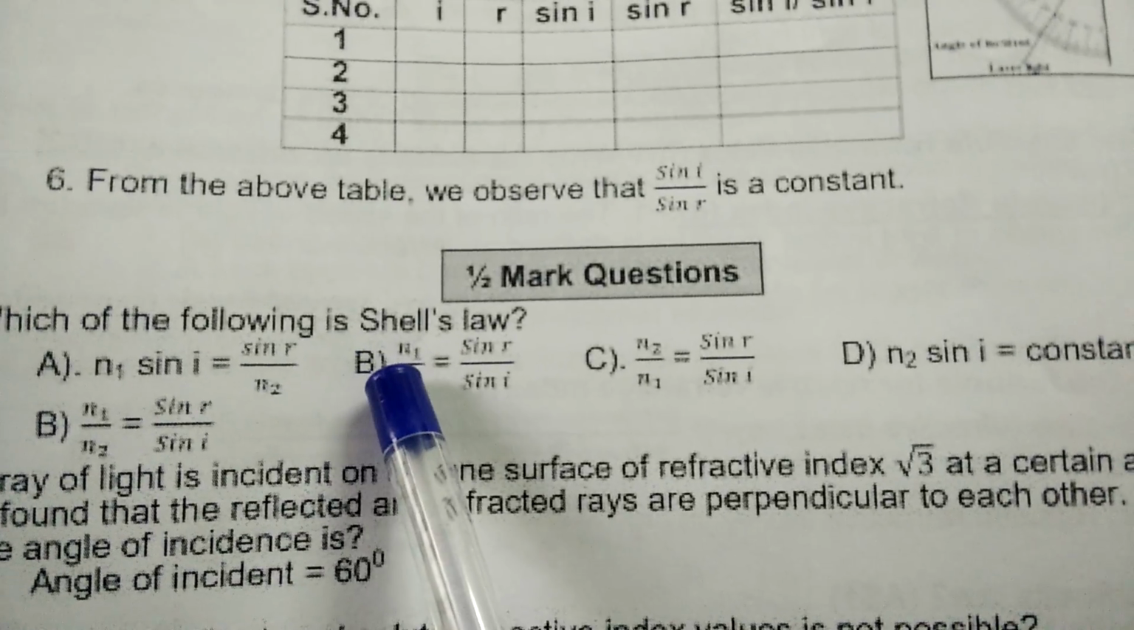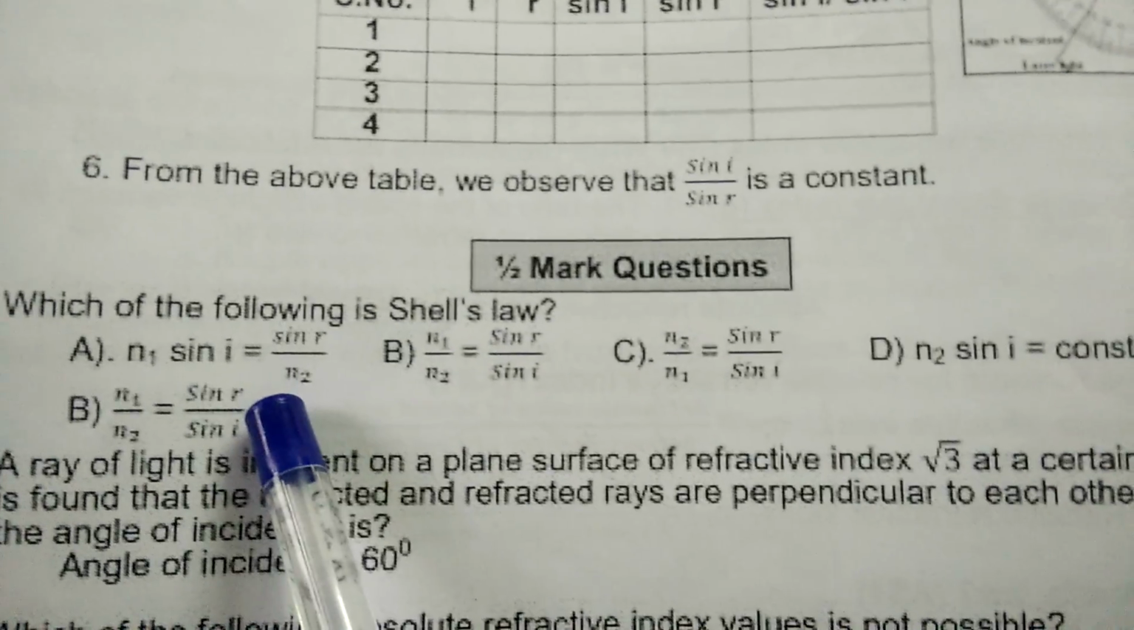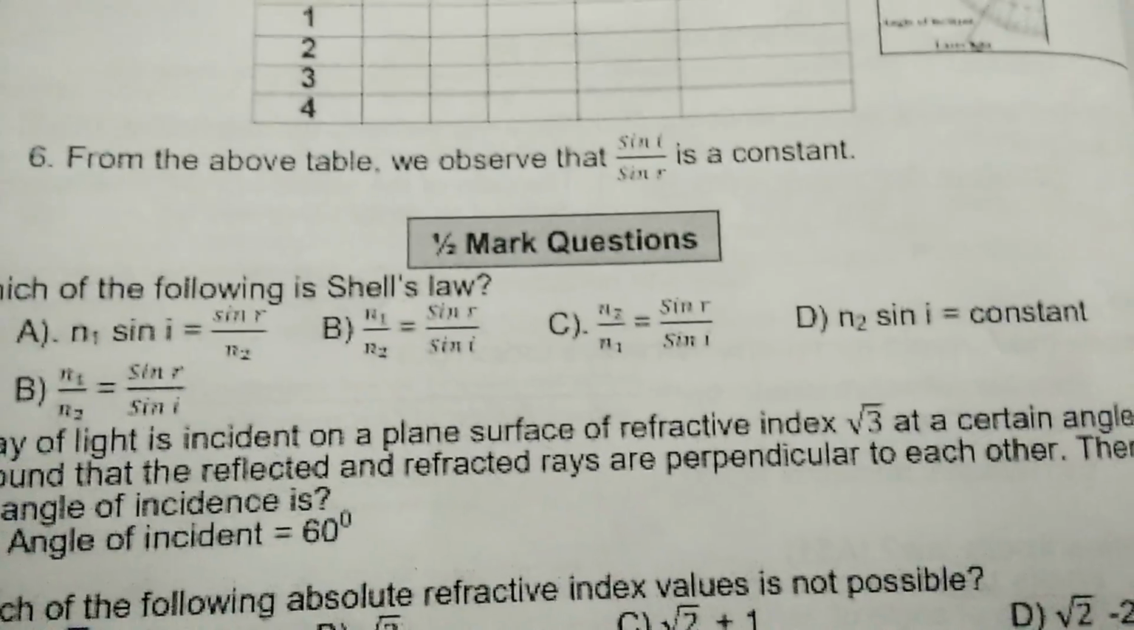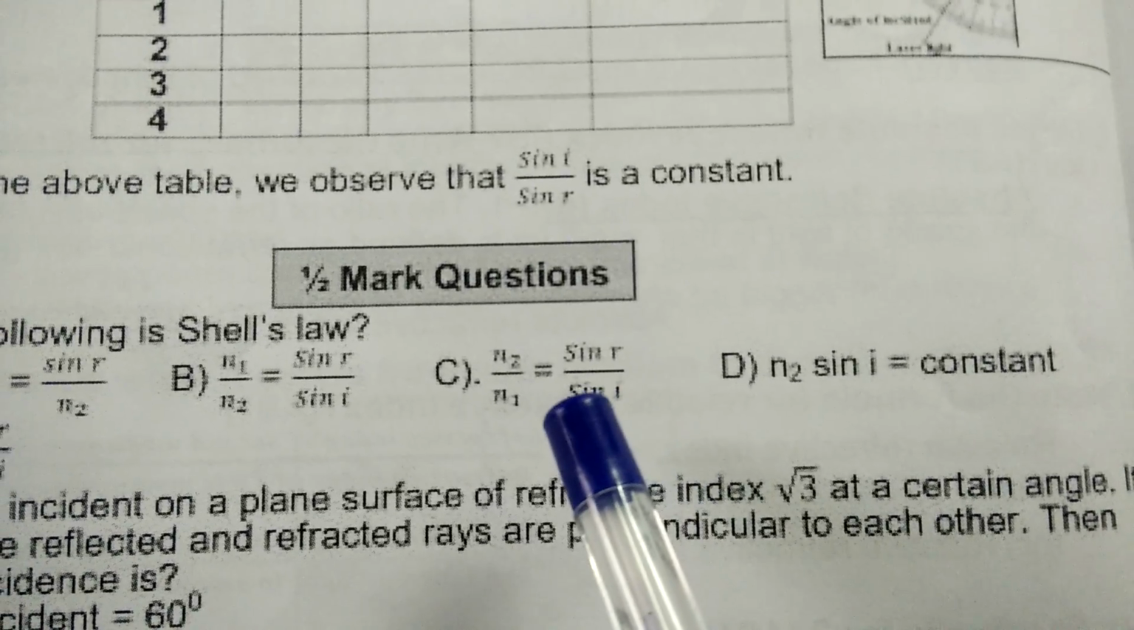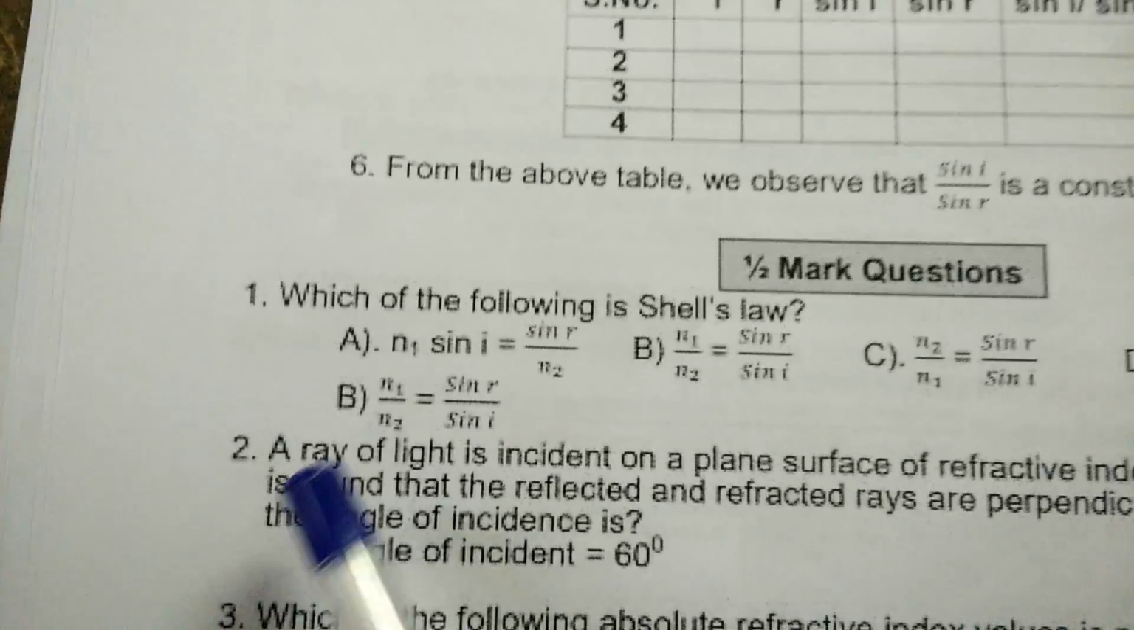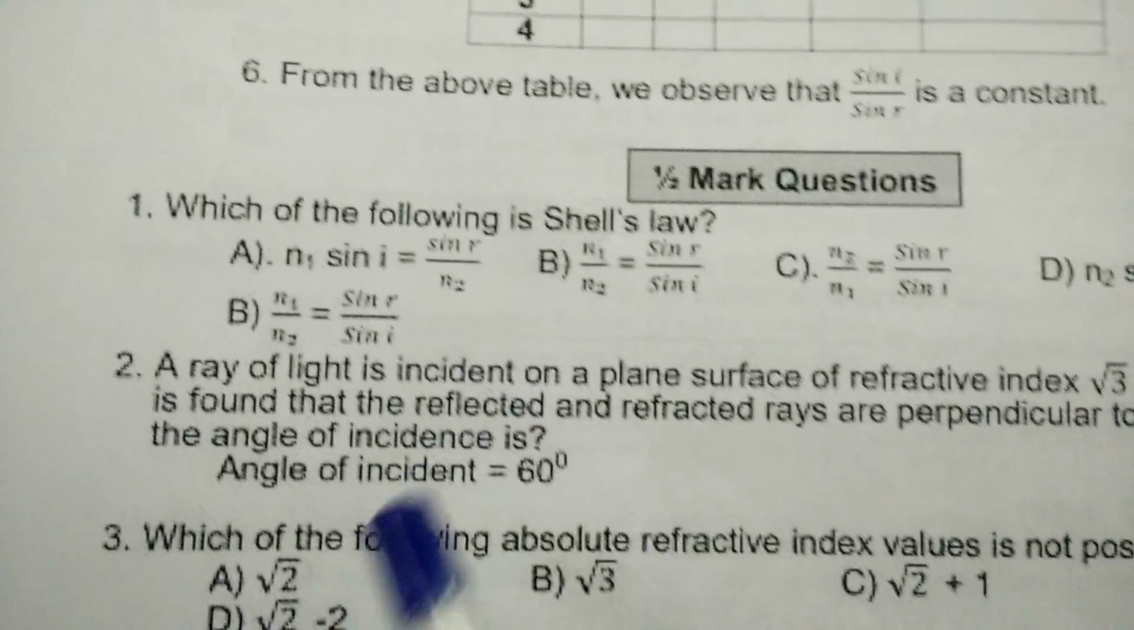Which of the following is Snell's law? n1 sin i is equal to sin r by n2, and n1 by n2 equal to sin r by sin i; and n2 by n1 is equal to sin r by sin i; n2 sin i equal to constant; n1 by n2 equal to sin r by sin i.